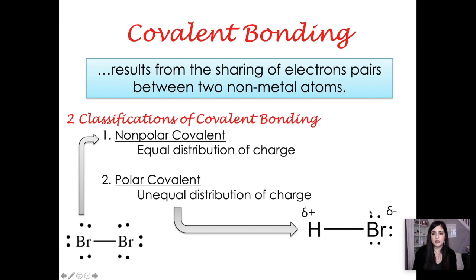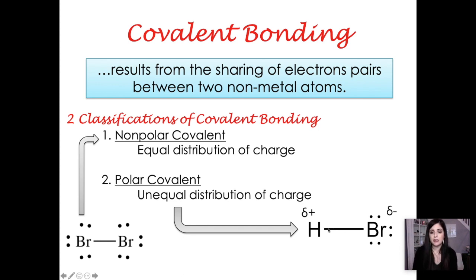But bromine is a lot stronger than hydrogen. And your strongest element is fluorine, if you don't remember that. Your most electronegative element is fluorine on the periodic table. So bromine's pretty darn close to fluorine. Hydrogen's relatively far away. Because bromine is stronger, or more electronegative, than hydrogen is, bromine is not strong enough to rip an electron away from hydrogen, but it is strong enough to just pull it more so towards itself.